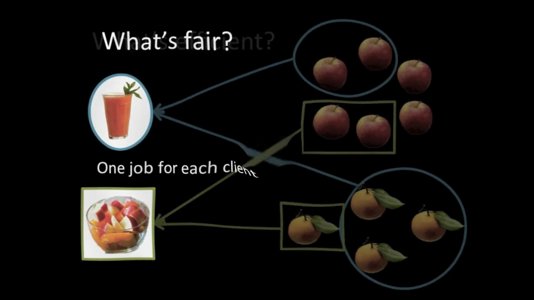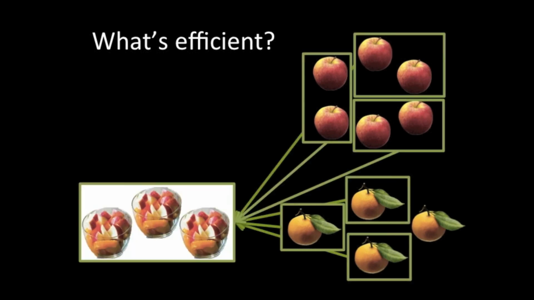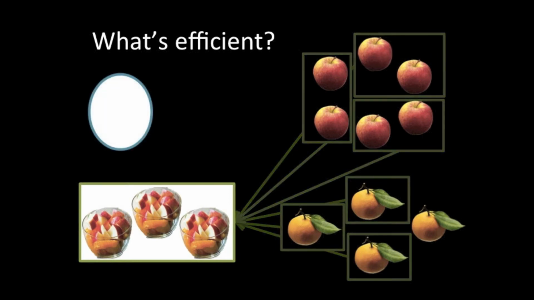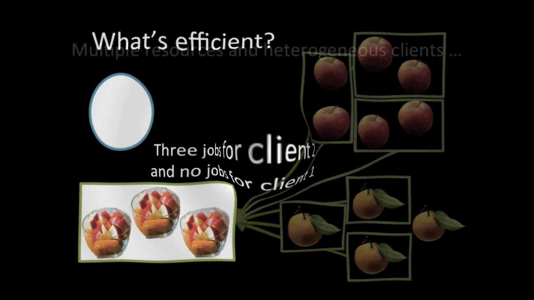But there's a second consideration here, and that's efficiency. If we give all the apples and 3 oranges to the second client, she gets 3 fruit salads, while the first client gets nothing. So we end up with 3 jobs total, but this allocation isn't very equitable. This fairness-efficiency trade-off happens because different clients have different resource requirements. In our work, we assume multiple resources and clients with heterogeneous resource requirements.